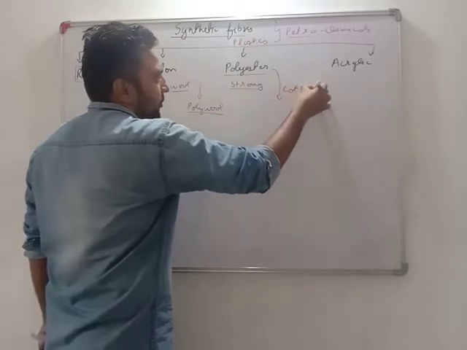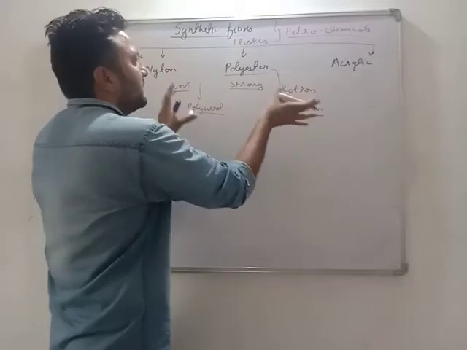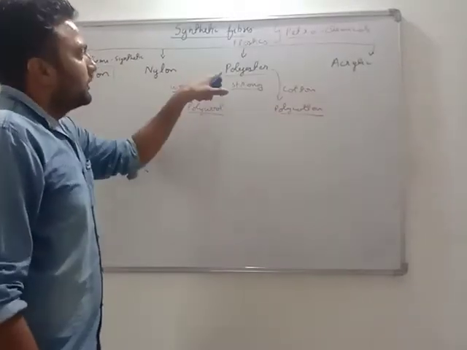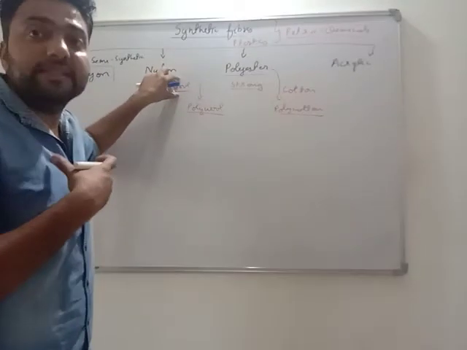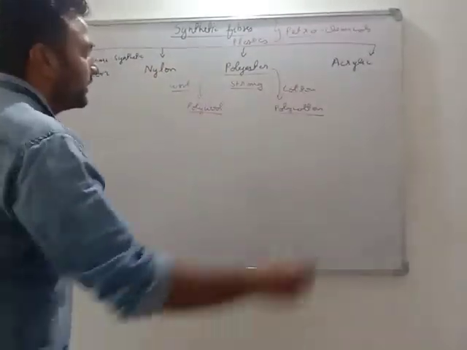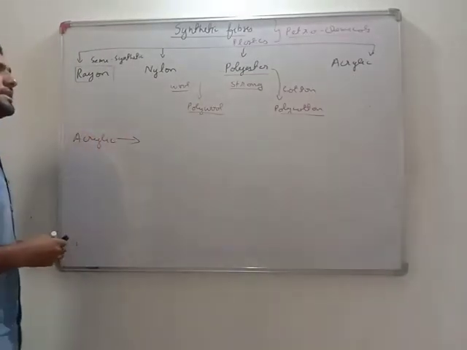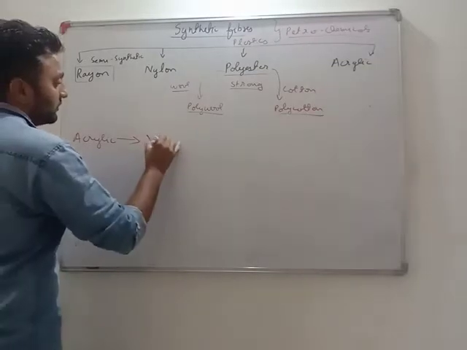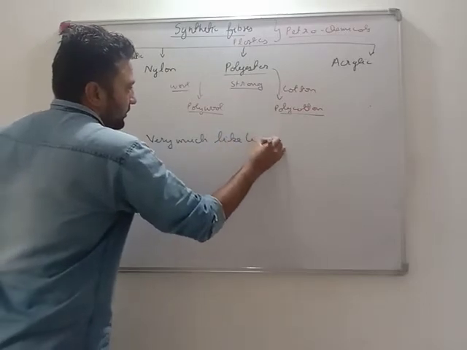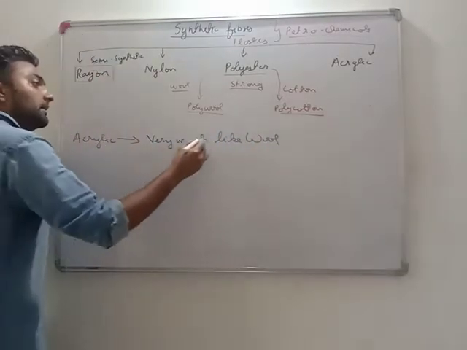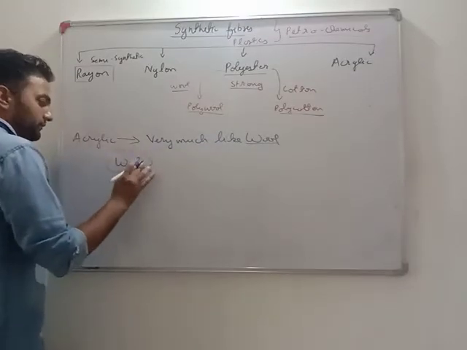Many times they mix it with cotton, by which we get polycotton. This is a hybrid material having the strength of synthetic fiber and the feel, or easy touch, of wool and cotton. Now we will see acrylic. This is very much like wool, therefore it is used in place of wool.